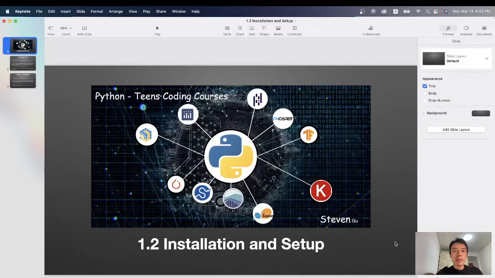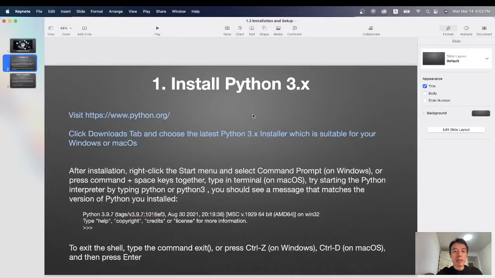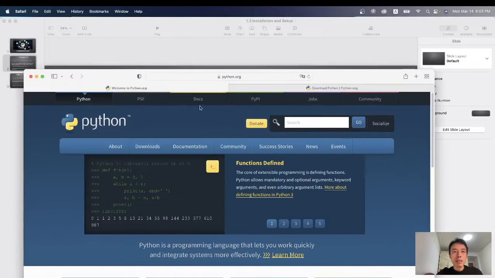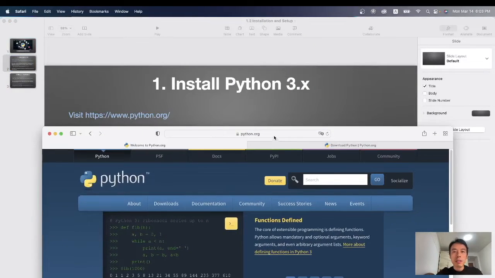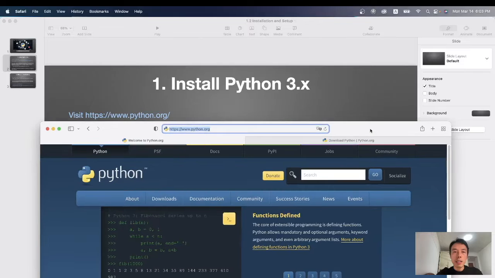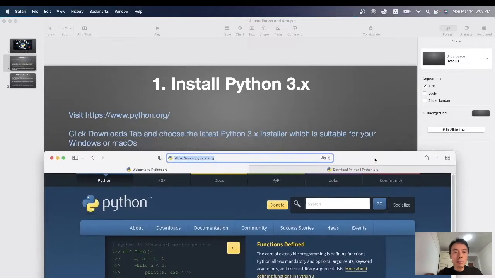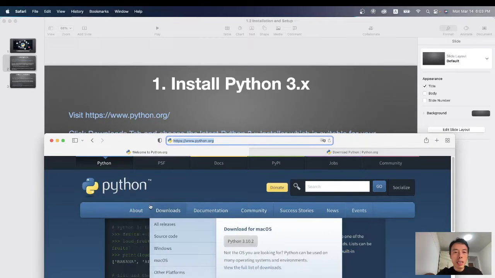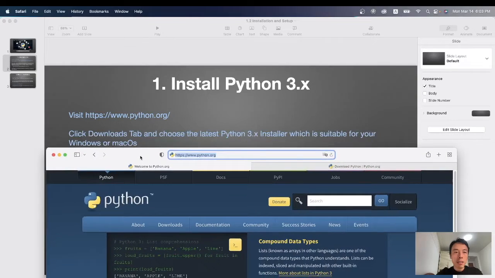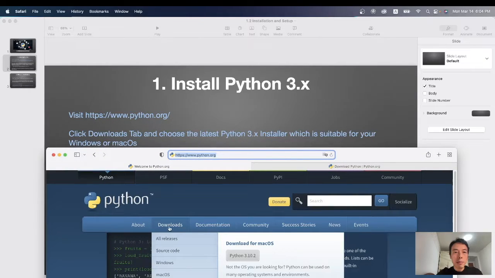Alright, after learning the history and the introduction of Python, we are going to install Python on our machine now. How to install Python on our machine? First, visit www.python.org. Okay, after on Python's homepage, we can see the navigator here. Click Downloads tab and choose the latest version.